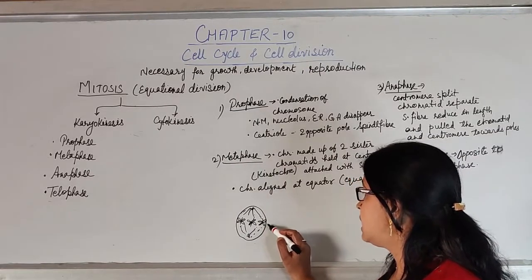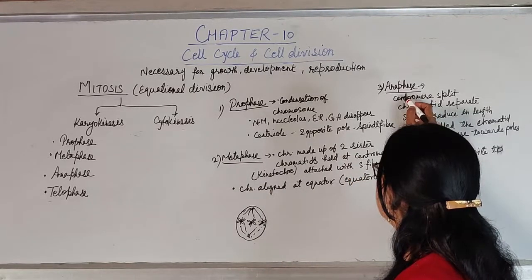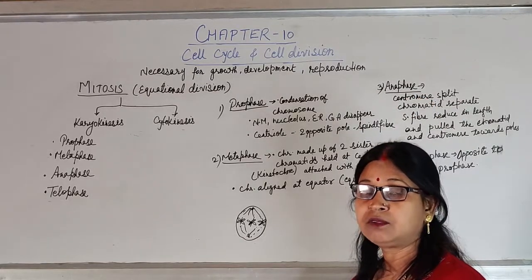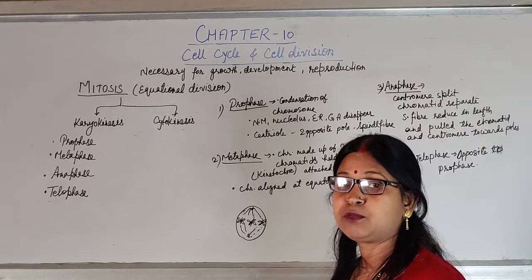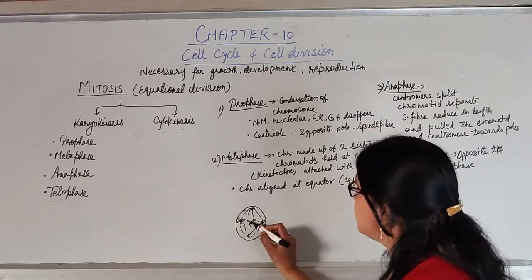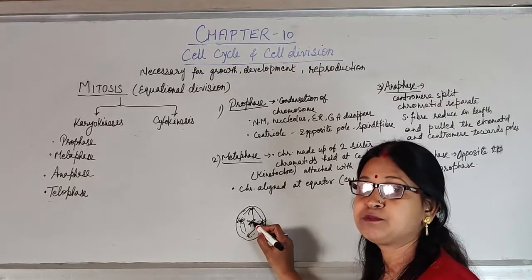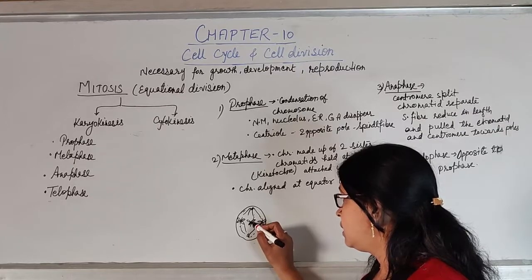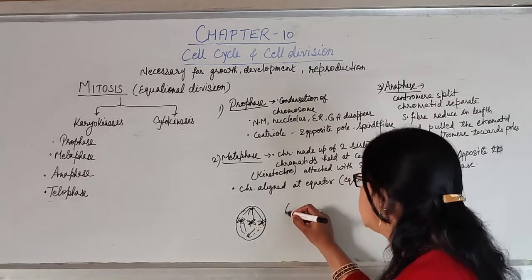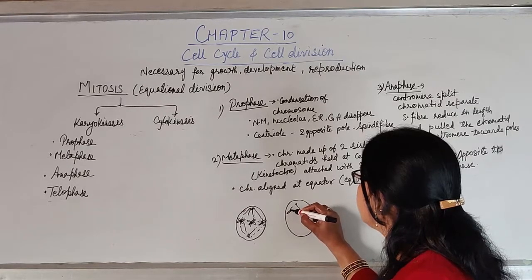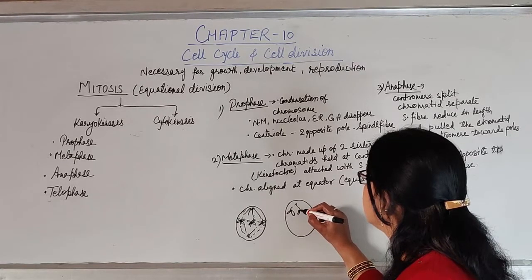After this, the cell will enter into the next step, that is known as anaphase. The third step of cell division is anaphase. Here the centromere will get split, and half of these two chromatids will be pulled towards the two opposite poles like this.